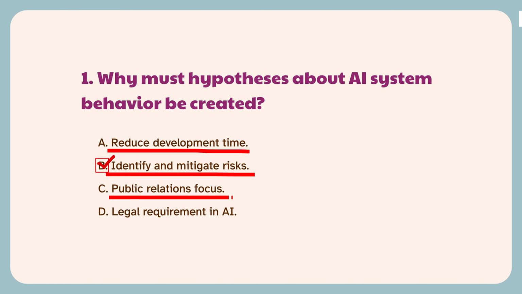Incorrect. Although AI system performance can impact public perception, creating hypotheses is not primarily a public relations effort. Incorrect. While some AI applications may have legal compliance requirements, creating behavior hypotheses is not a universal legal requirement for all AI projects.